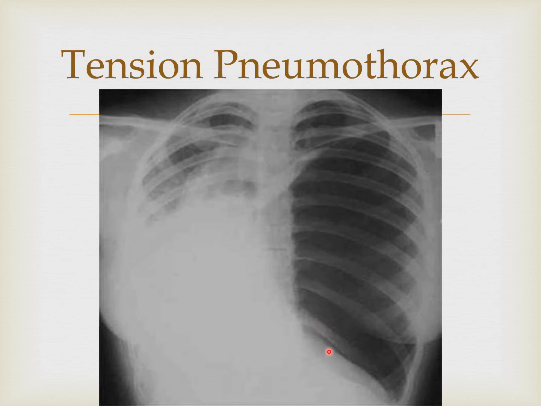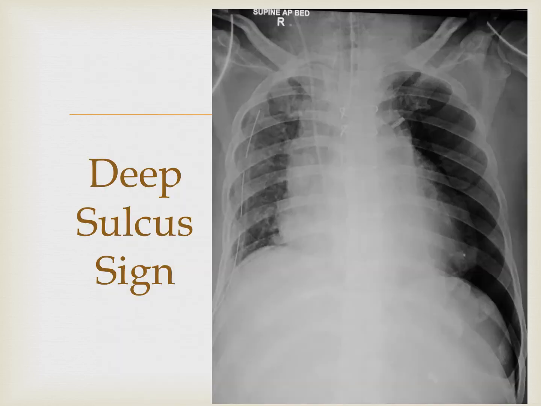Now this one is tension pneumothorax, with displacement of the mediastinum and trachea. There is a large pneumothorax. This one is actually a small pneumothorax.